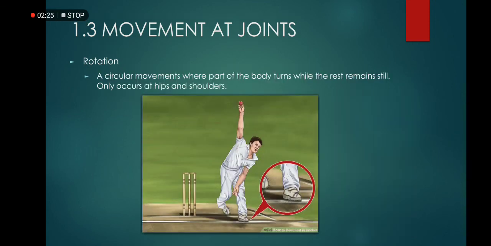And then next we have rotation, a circular movement where part of the body turns while the rest remains still. It only occurs at the hips and shoulder. The easiest example of this movement is while you are playing cricket, when the player tries to throw the ball to the opponent.